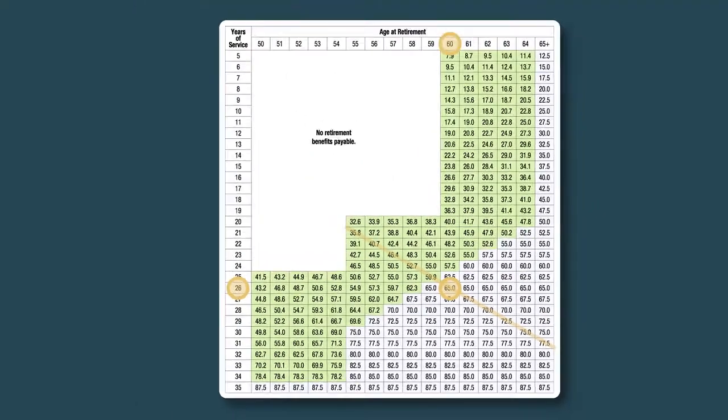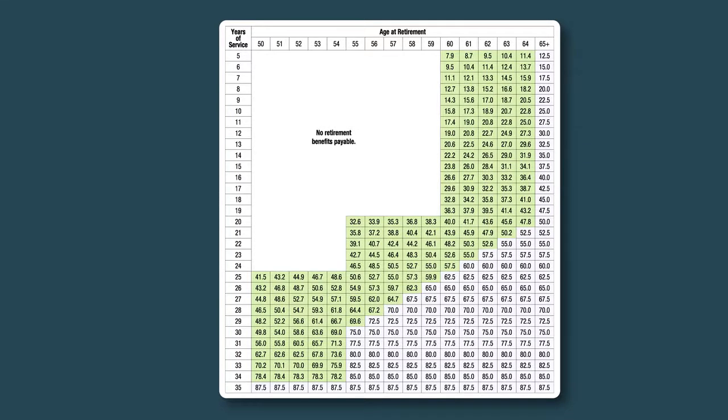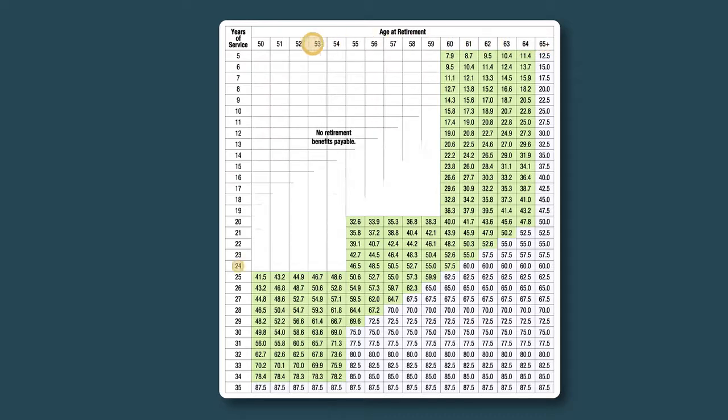Now, if your current age doesn't appear on the table, or maybe your current age and service credit land you in this white area that says no retirement benefits payable, that's okay. Your chart still works. For example, let's say you're 50 years old with 15 years of service credit as of today. To find out when you can retire, add a year to your age. And if you plan to continue working at a job with PARA, add a year to your service credit. Continue adding a year to both your age and your service credit until you land in a box with a number on it. Circle that box. That's when you first become eligible to retire. Now draw a diagonal line.